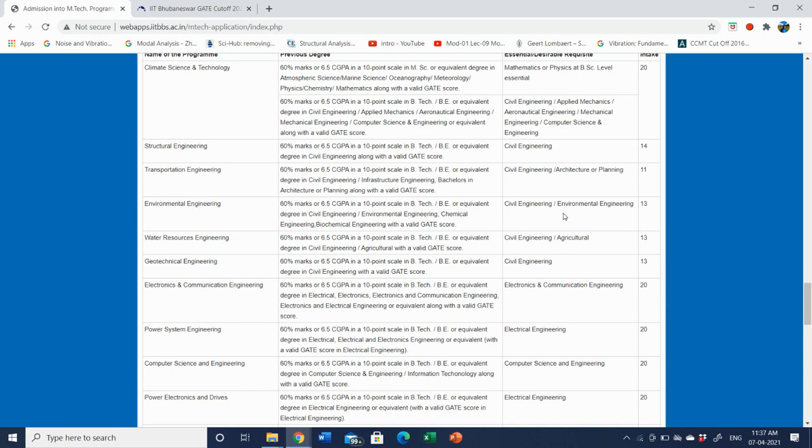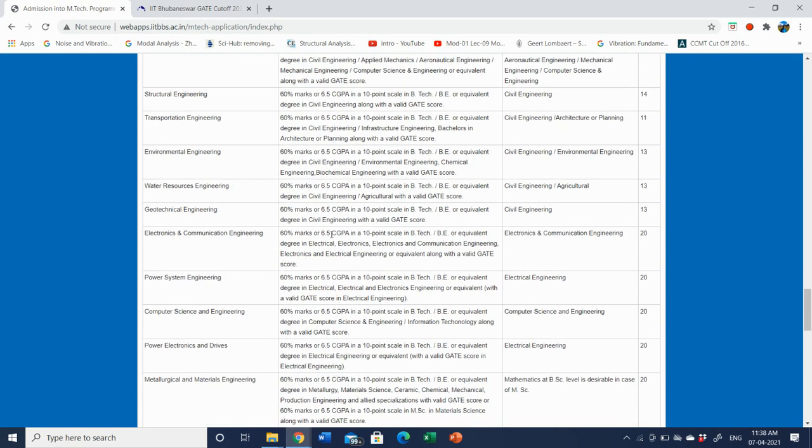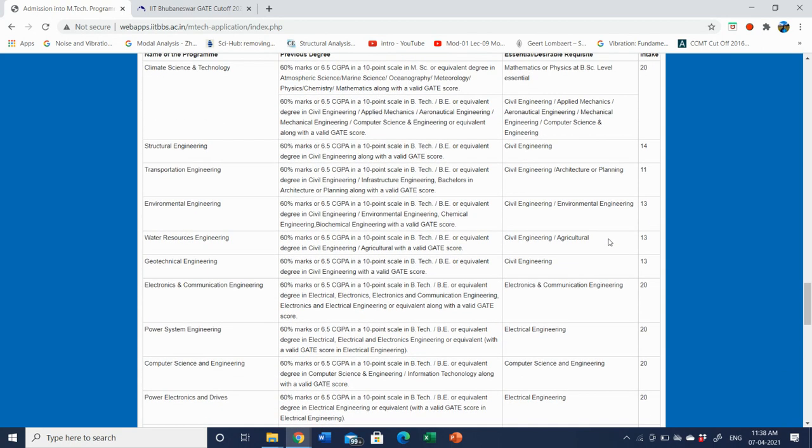Even if anyone has appeared with the ES paper, that is environmental science and engineering, he or she can apply for environmental engineering in IIT Bhubaneswar. If one has an agricultural GATE score, that is AG, he or she also can apply in water resources engineering. Like that, you can go through the courses offered. The number of intakes is given, though that is not a big issue, but you have to keep in mind that they have